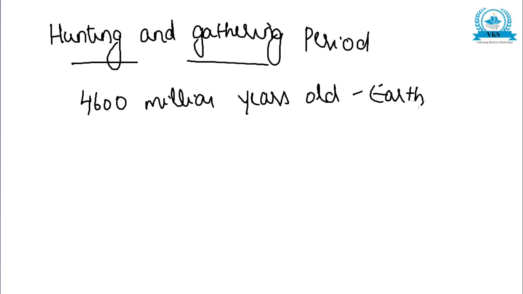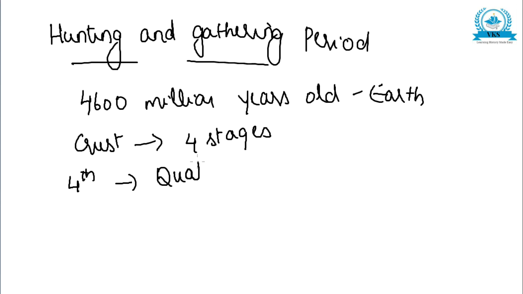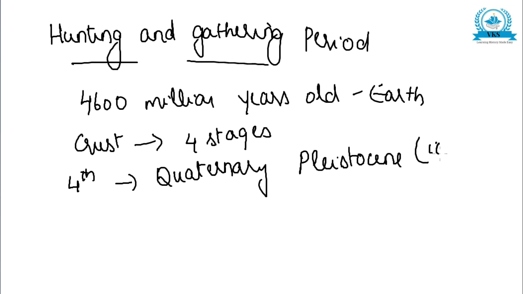The evolution of its crust has four stages. The crust of the Earth, that is the outer covering of the Earth, has four stages of evolution. The fourth and last stage is called the Quaternary, and this Quaternary is divided into Pleistocene, that is, we can say Ice Age, and also one more division, the Holocene, that is post Ice Age.